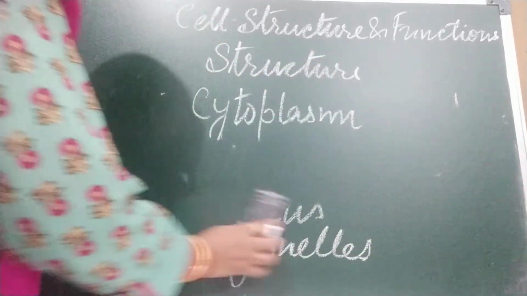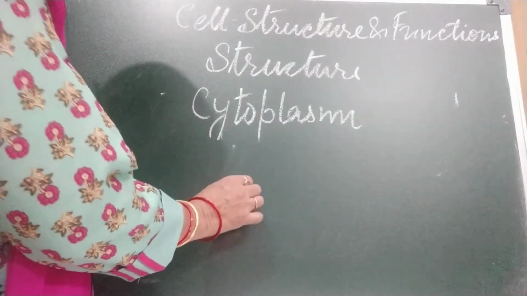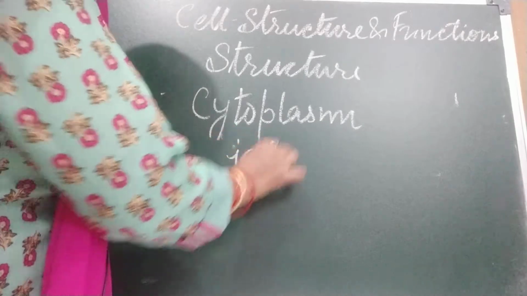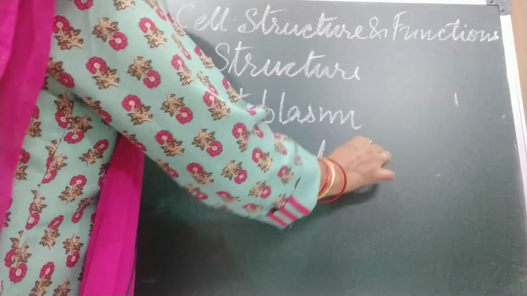First we will discuss cytoplasm. What is cytoplasm? The cytoplasm is a jelly-like substance.